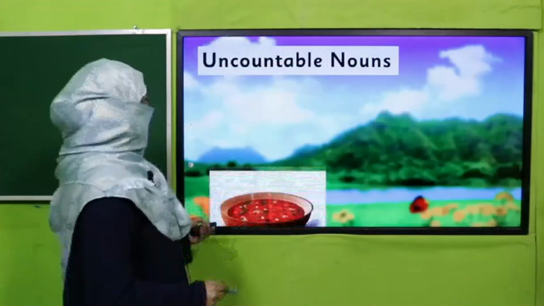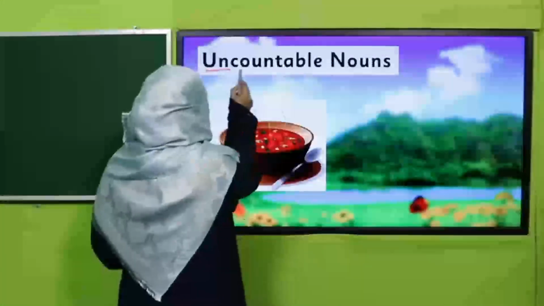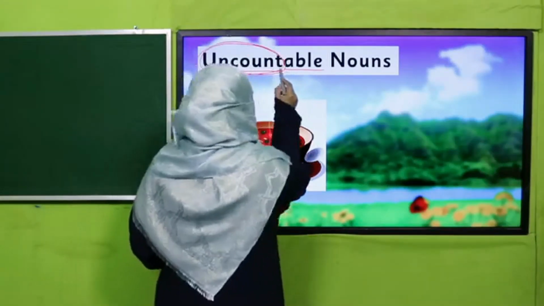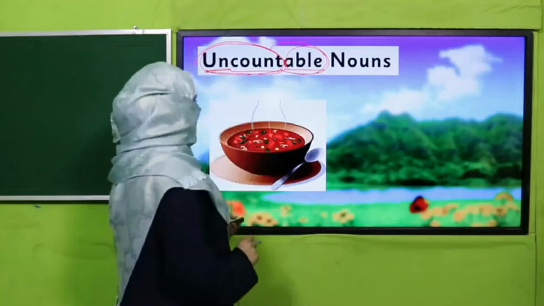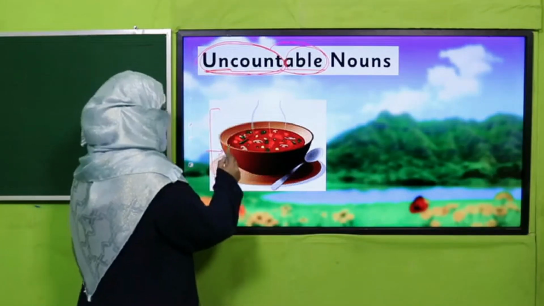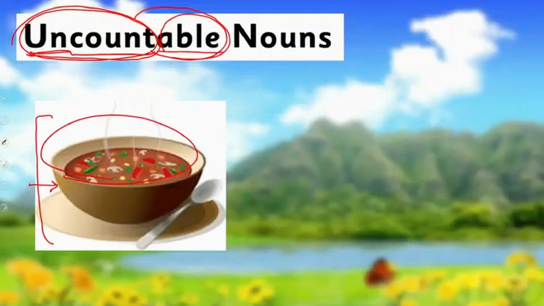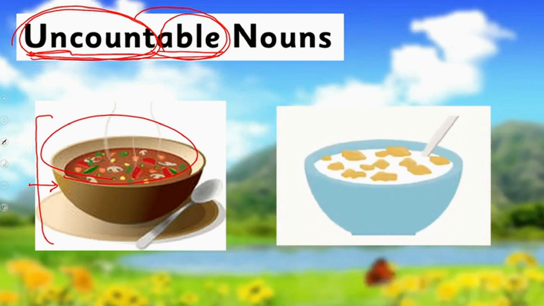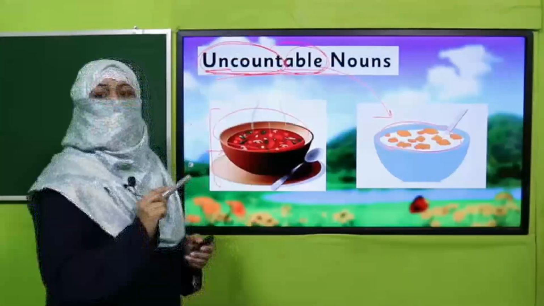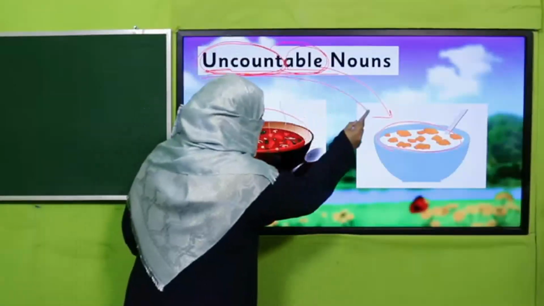Okay? Not countable is called uncountable, which we cannot count, which we are not able to count is uncountable. One bowl of soup. So we can count bowl, but the quantity of soup over here, we don't know. We cannot count it. That's why it's uncountable. And this is bowl of cereal. So the quantity of cereal is uncountable. Maybe it's measurable, but it's not countable. Okay? That's why this is called uncountable.